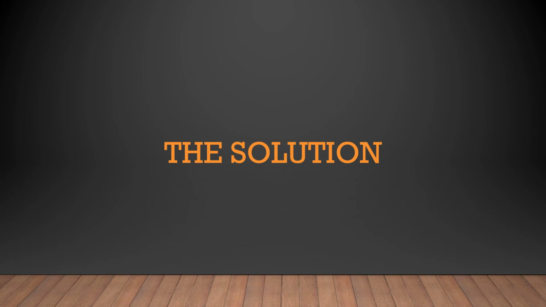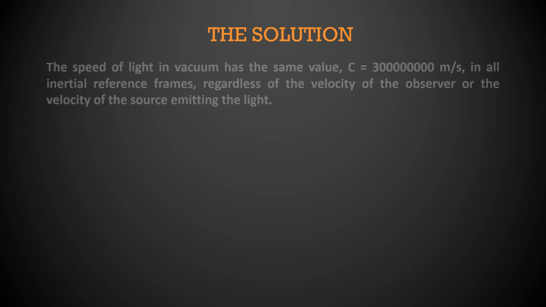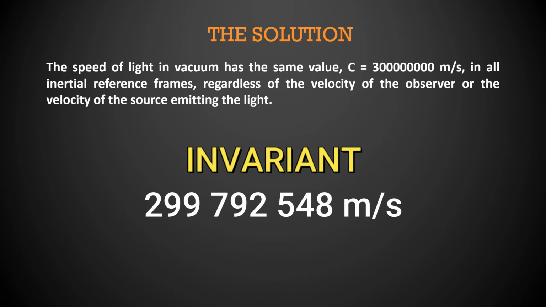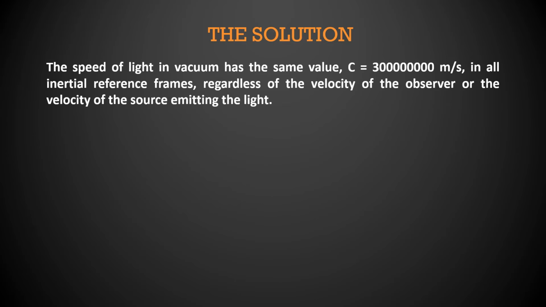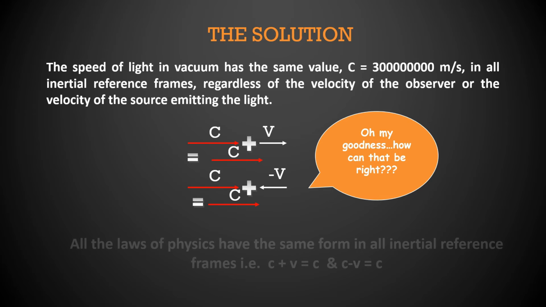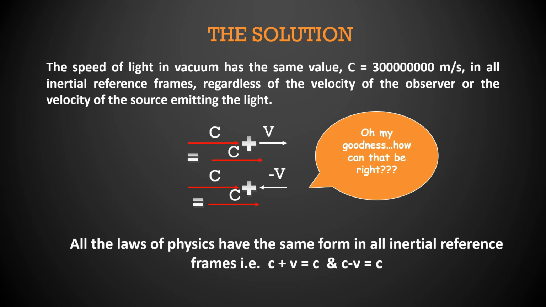So the mathematical solution to the thought experiment is that the speed of light in vacuum has the same value, which is approximately 300,000 km per second, in all inertial reference frames, regardless of the velocity of the observer or the velocity of the source emitting the light. All the laws of physics have the same form in all inertial reference frames. It means that c plus v equals c and c minus v equals c. This is very strange and mind-boggling, but it's true and has been experimentally verified.